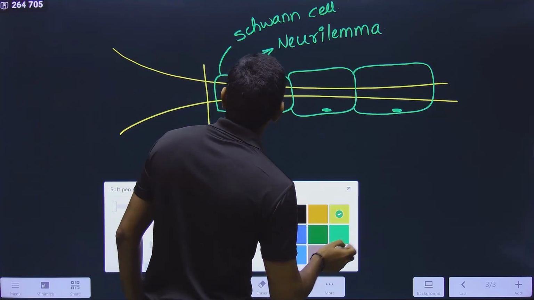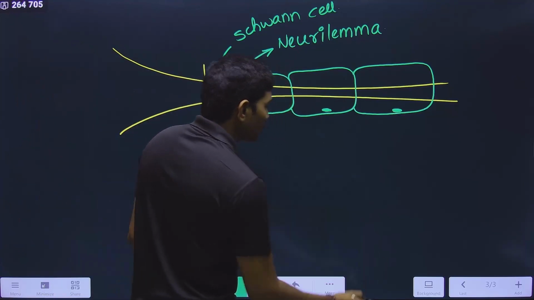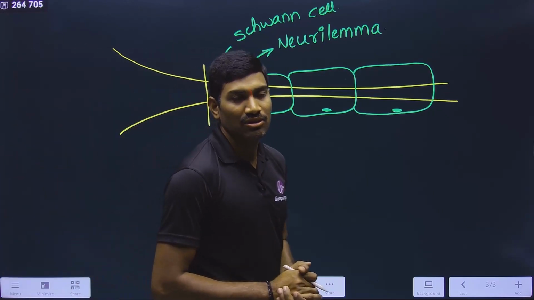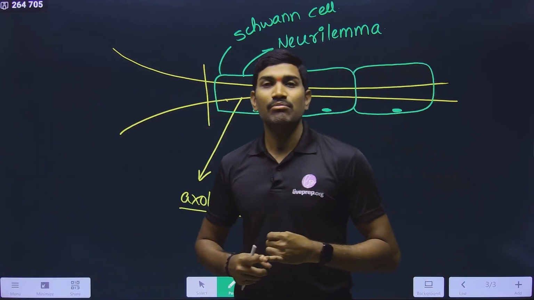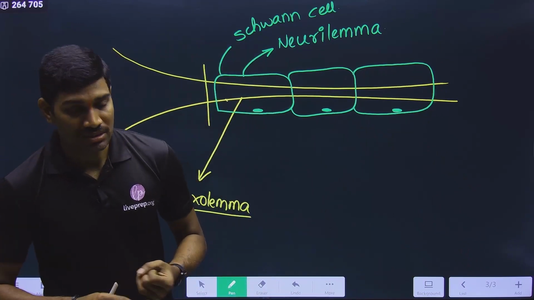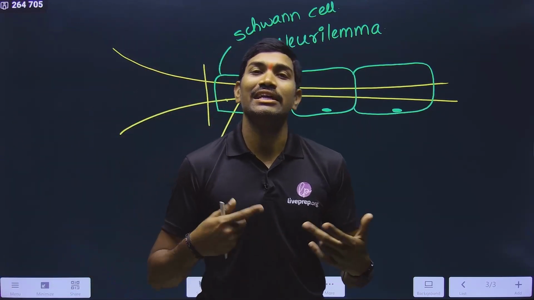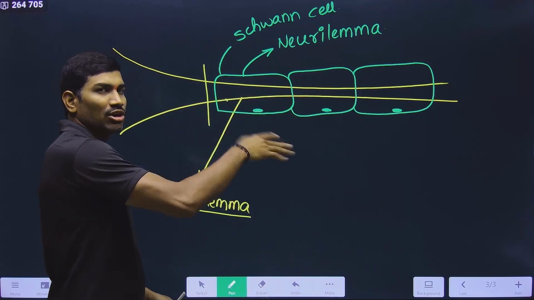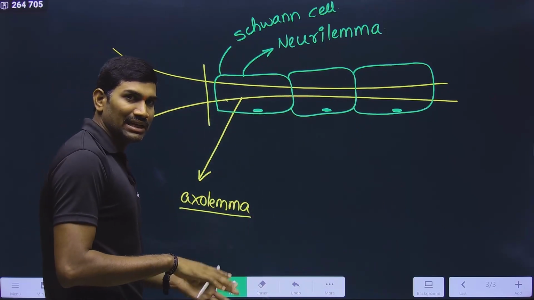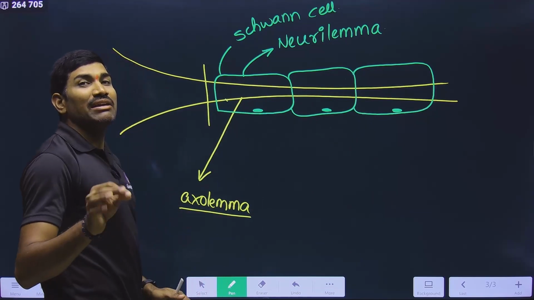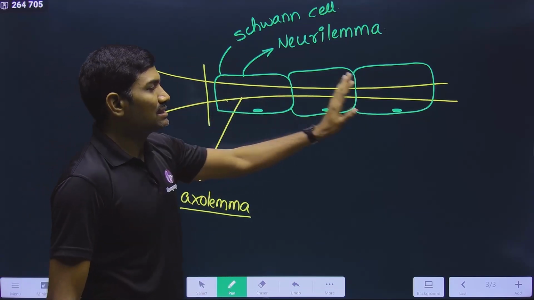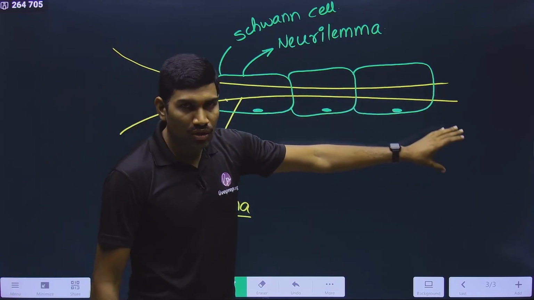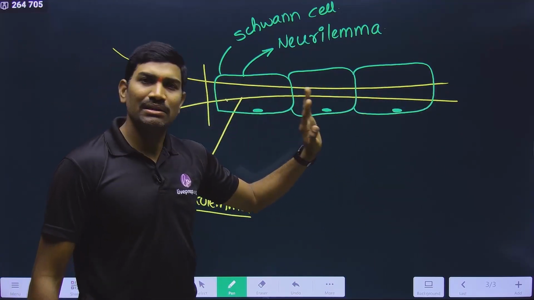Next one. What is the function of this particular Schwann cell? Please remember very clearly, in NCERT they talk about two types of neurons. Some neurons are called myelinated neurons, some are called non-myelinated neurons. Now observe carefully. Whether it is myelinated or non-myelinated, in the peripheral nervous system, Schwann cells are compulsorily present. Understood or not? Around the axon of this neuron, Schwann cells are compulsorily present.